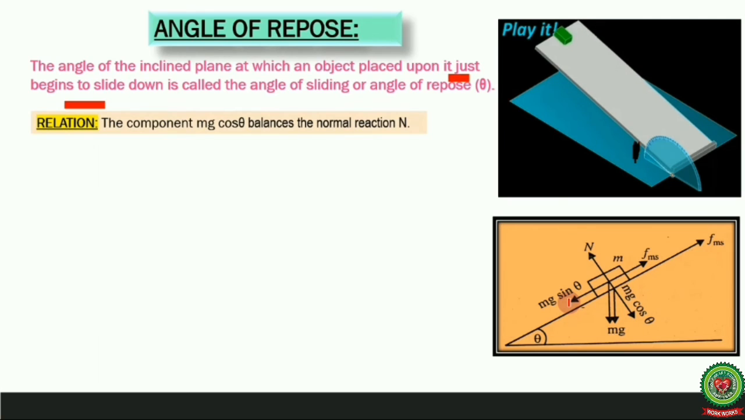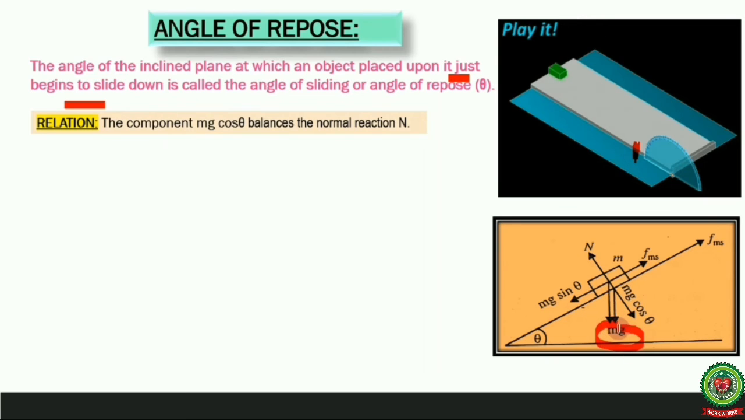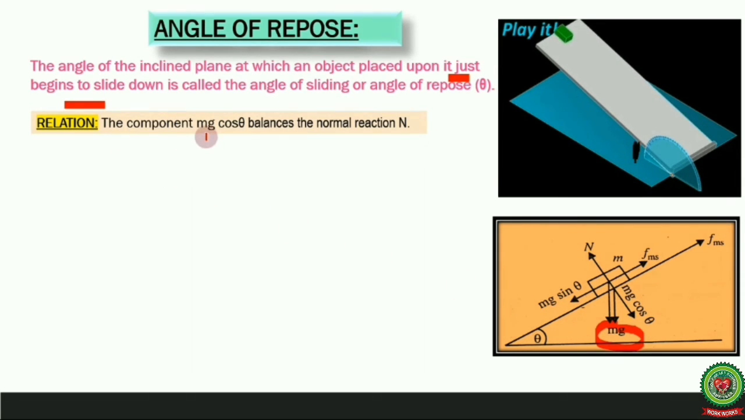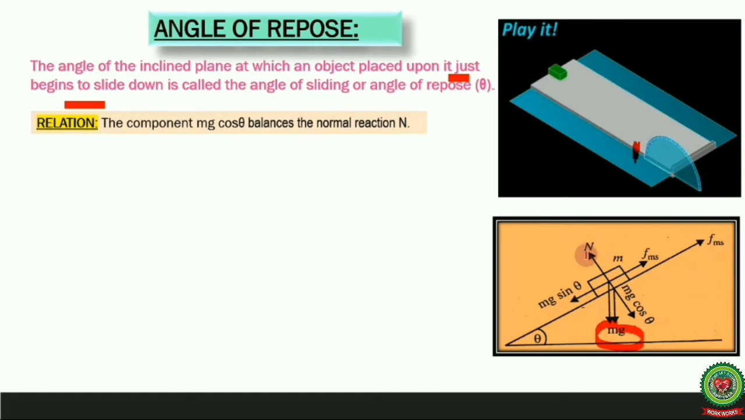Let's derive the relation. From this diagram, for the object moving down the inclined surface, the force of friction which acts between the surfaces is acting in the upward direction, and N is the normal reaction, and the weight, this mg, is acting downward. So we will resolve the mg into components. Here it is mg sin theta and here it is mg cos theta. The component mg cos theta balances the normal reaction. So you can see this normal reaction is being balanced by mg cos theta.